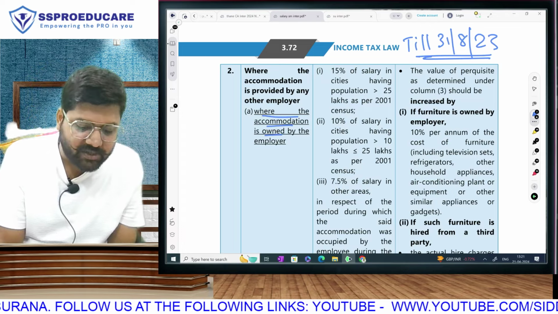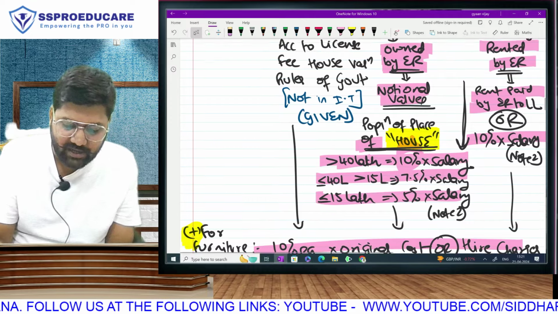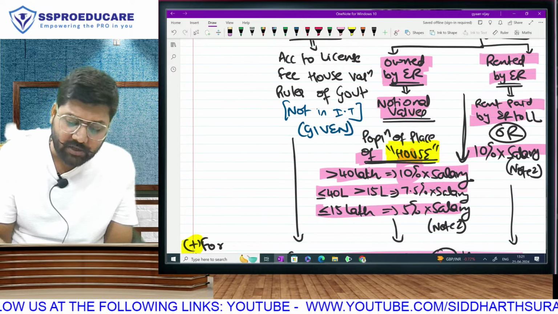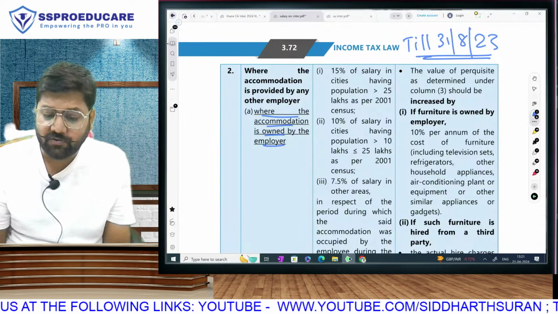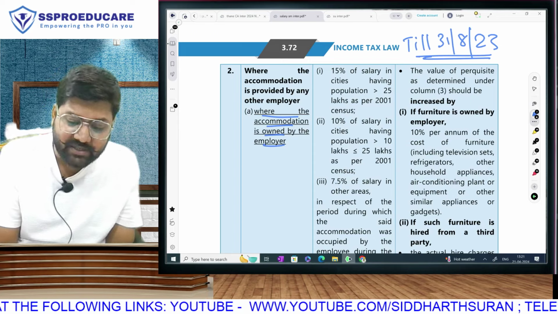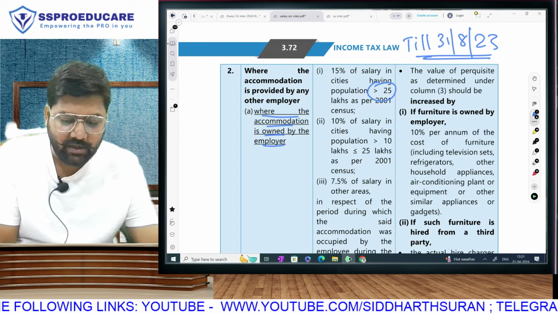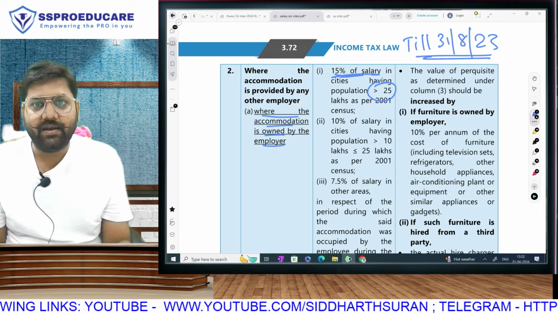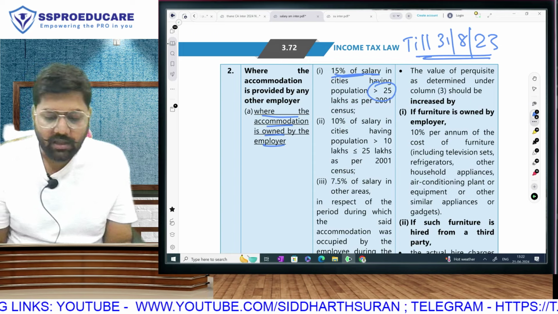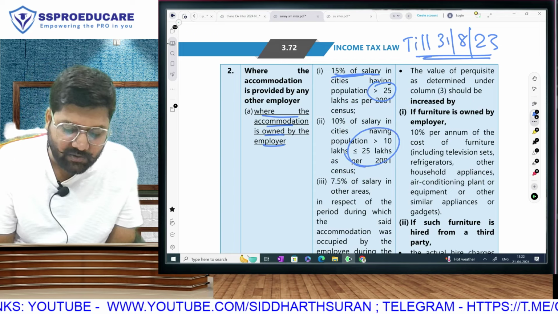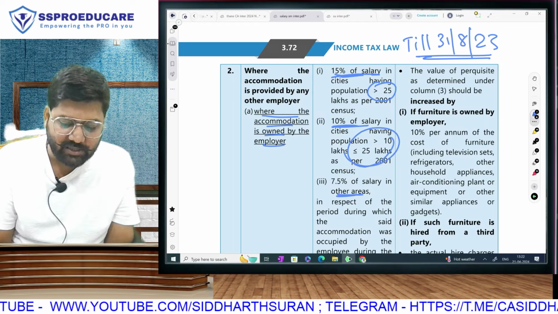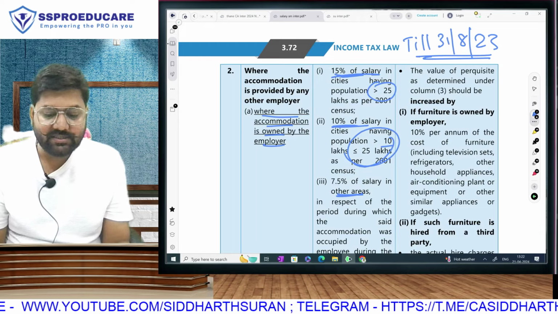If the house is purchased by the employer, that is the purchase side, here we are going on the basis of population. Earlier also it was on the basis of population. But what was the rule? If the population is greater than 25 lakh, it is 15% of salary. If the population is between 10 lakh and 25 lakh, it is 10% of salary. And if the population is of other places, that is up to 10 lakh, it is 7.5%.